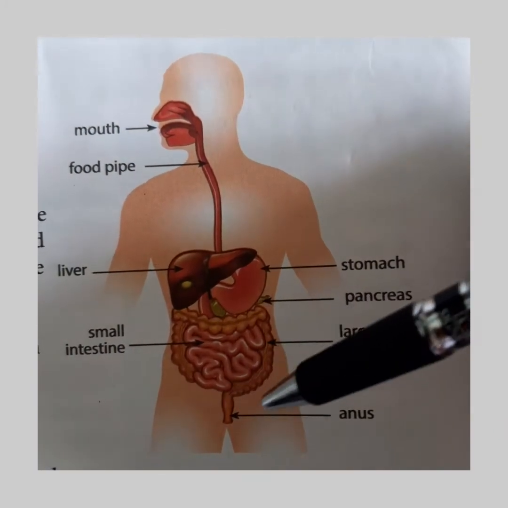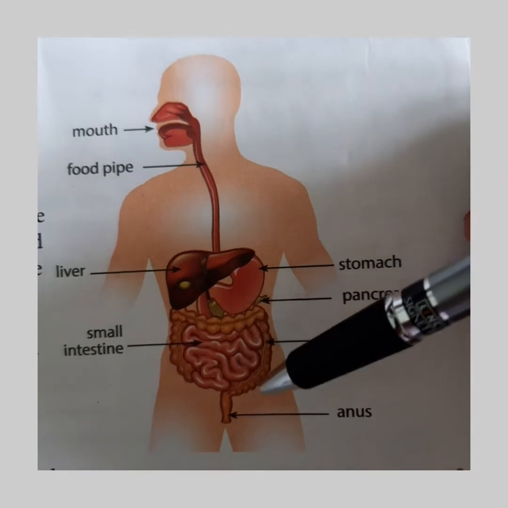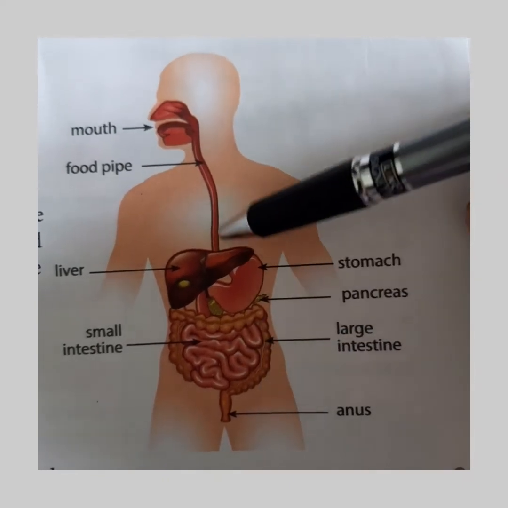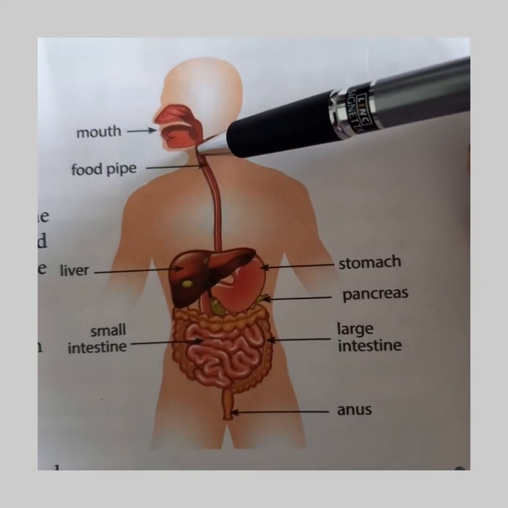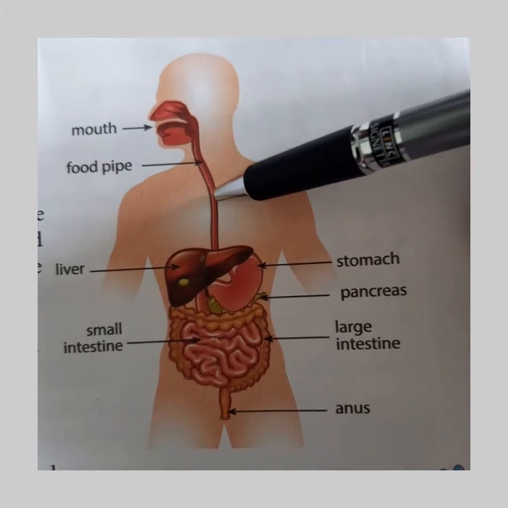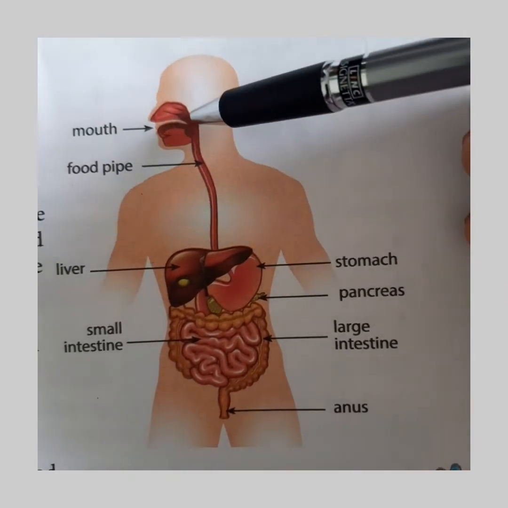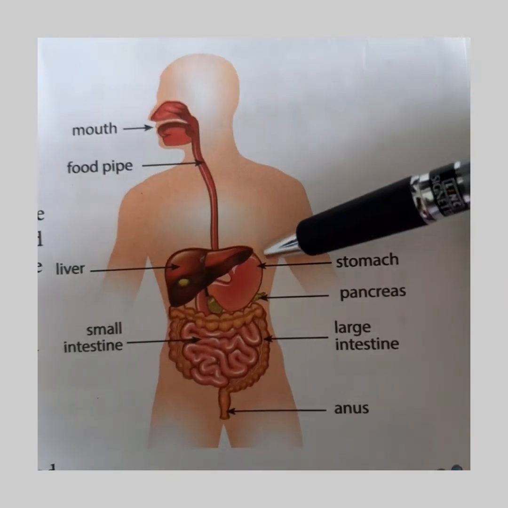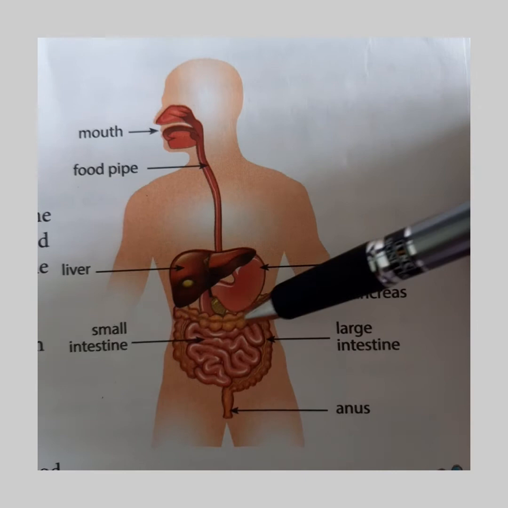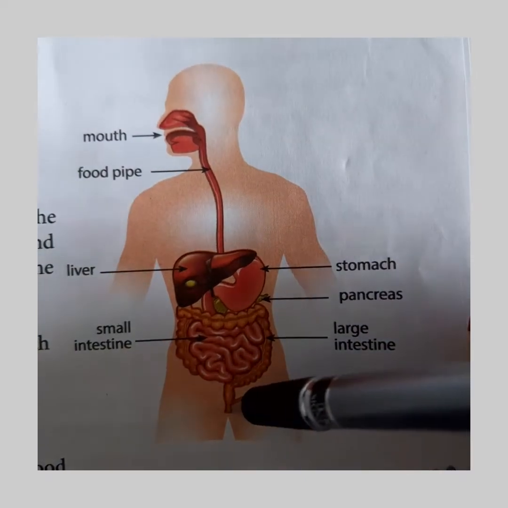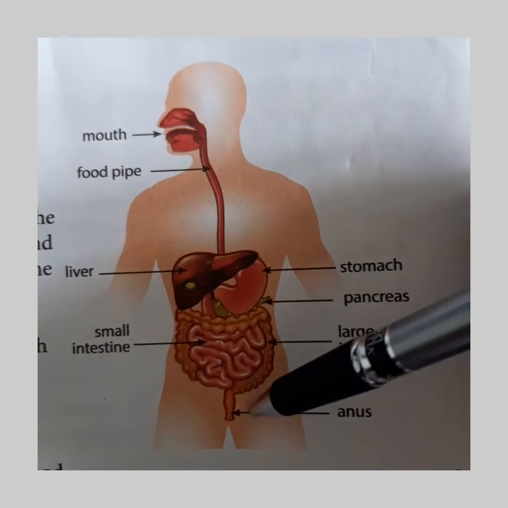Here you can see some coiled pipes. Could you see here? The small coiled pipe is the small intestine and the large coiled pipe is the large intestine. The mouth and stomach are connected by the food pipe. Do you see the food pipe here? Yes, this is the organ connecting the mouth and the stomach. Then the stomach opens into the small intestine, which opens into the large intestine, which goes to the anus. So the food that we take in through the mouth is removed through the anus.